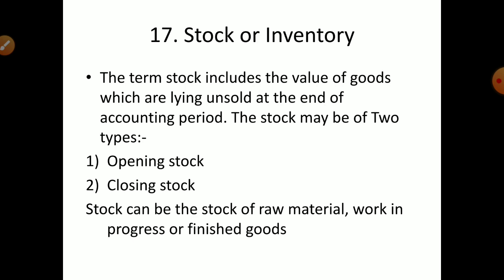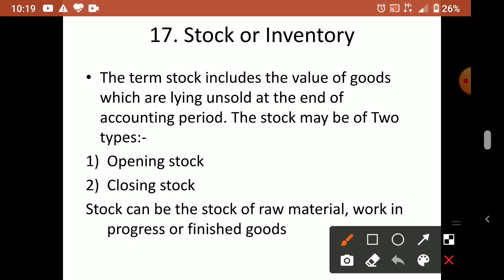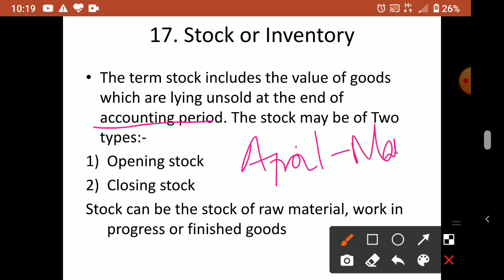Okay. So the next term is stock or inventory. The term stock includes the value of goods which are lying unsold at the end of the accounting period. The stock may be of two types, opening stock and closing stock. Business is dealing with goods, and usually the accounting period is from April to March. So 1st April to 31st March is the accounting period.